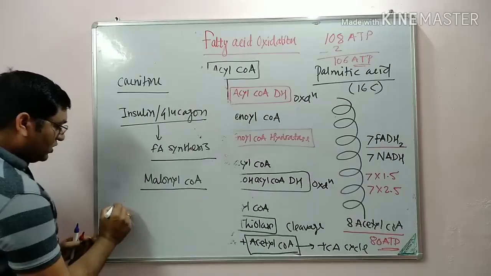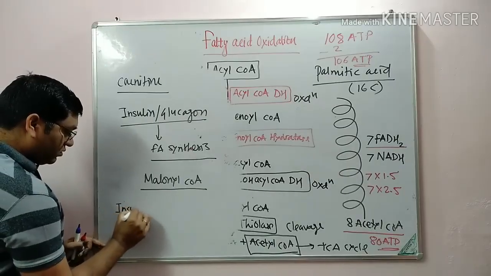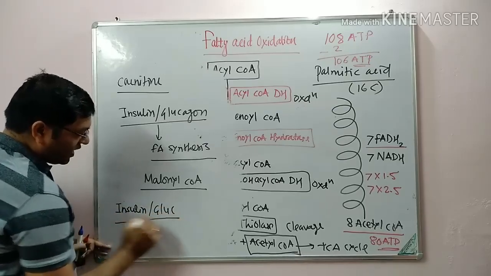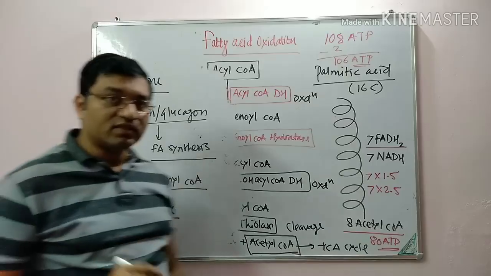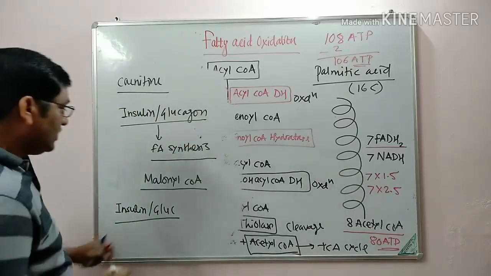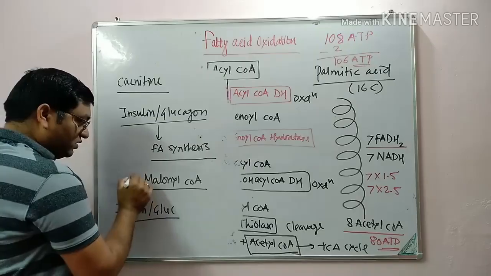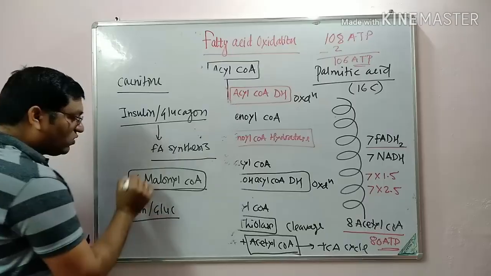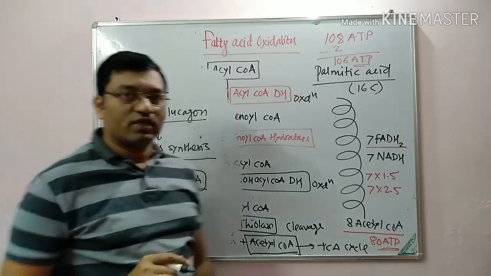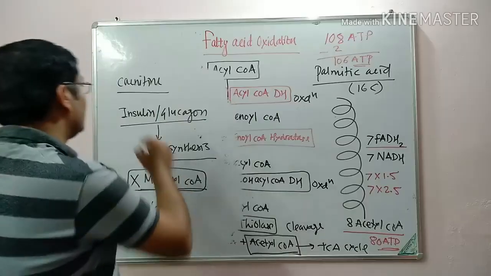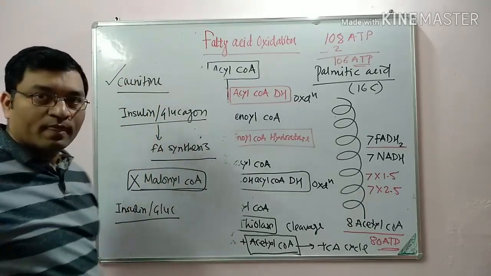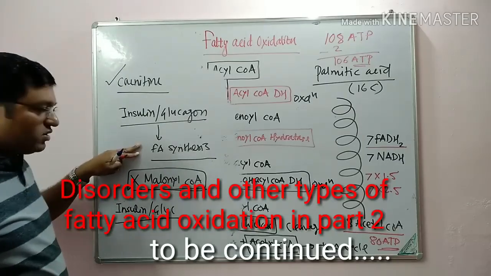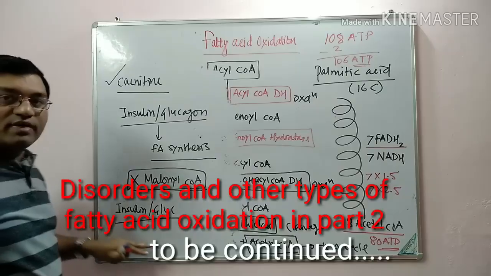And when the insulin glucagon ratio is low, or in the fasting state, malonyl CoA synthesis is inhibited and the beta oxidation will be stimulated. So it is regulated at the level of carnitine shuttle system. In the well-fed state, the fatty acid synthesis occurs. In the fasting state, the beta oxidation occurs.